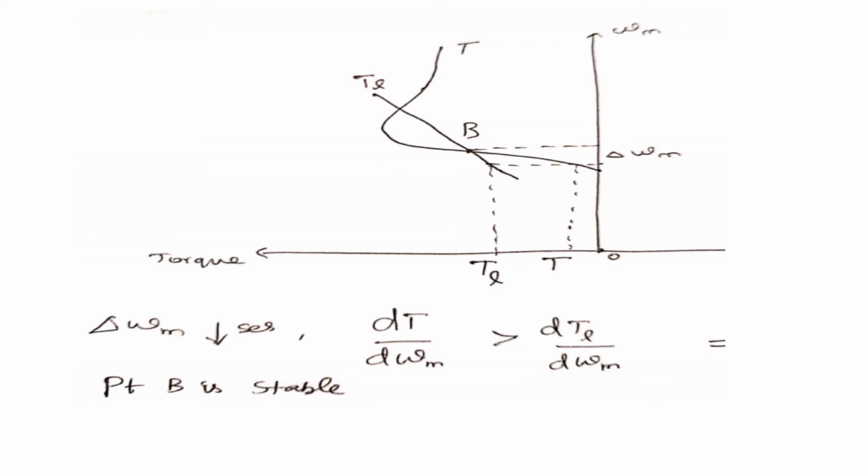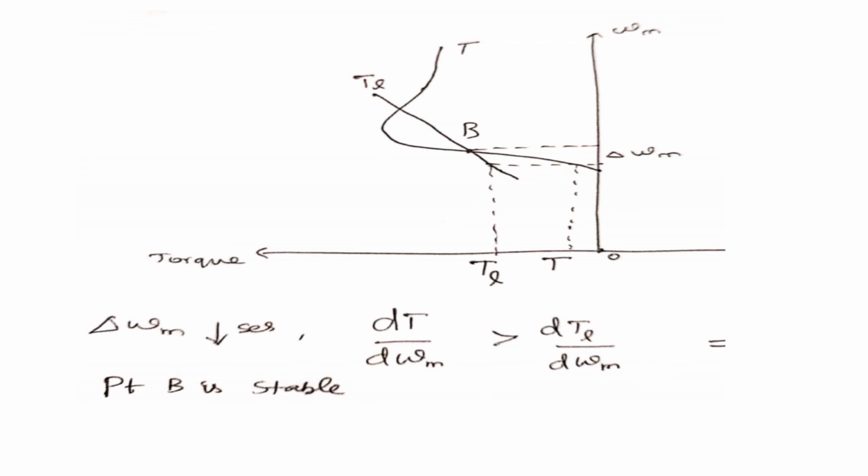I found the values on the negative torque axis. This is my T, this is my TL, in the second quadrant. Now, seeing your diagram itself, T is much higher than your TL. So if delta omega m decreases, your dT divided by d omega m increases over dTL divided by d omega m, which says that point B is stable.